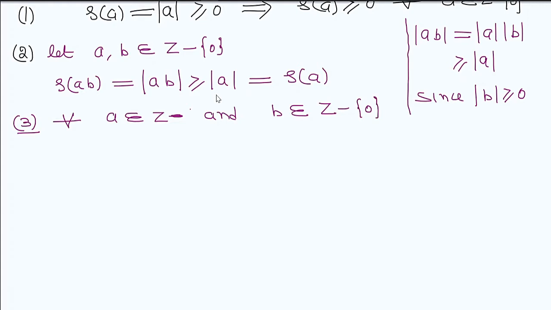So B is a non-zero integer and A is an integer. Now in the set of integers we have the division algorithm. So by using the division algorithm,